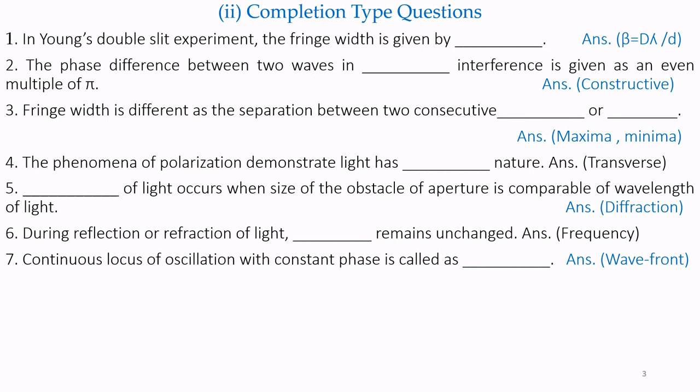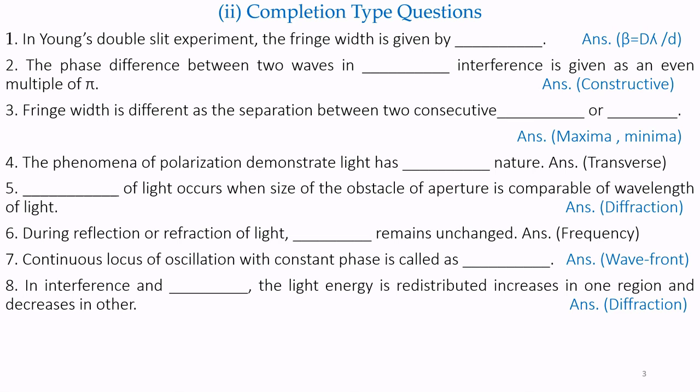Question number 7. Continuous locus of oscillation with constant phase is called as dash. Answer is wavefront. Question number 8. In interference and dash, the light energy is redistributed. That is, it increases in one region and decreases in another. That is, in interference and diffraction, the light energy is redistributed.